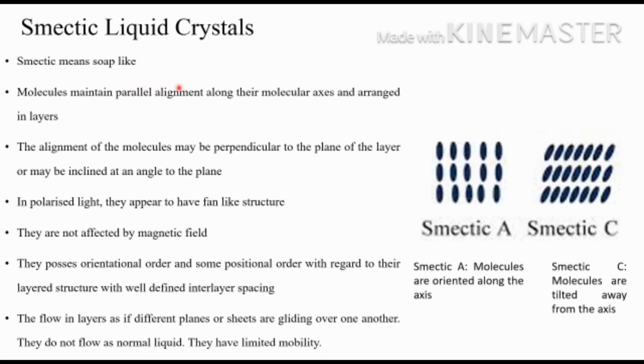Smectic means soap-like. Molecules are arranged parallel and in layers. The alignment of the molecule can be either perpendicular to the plane or inclined at an angle, and the polarized layers will have a fan-like structure. They are not affected by magnetic field. They possess orientational order, positional order, and these layers can glide over one another. Because of that, they will have limited mobility.